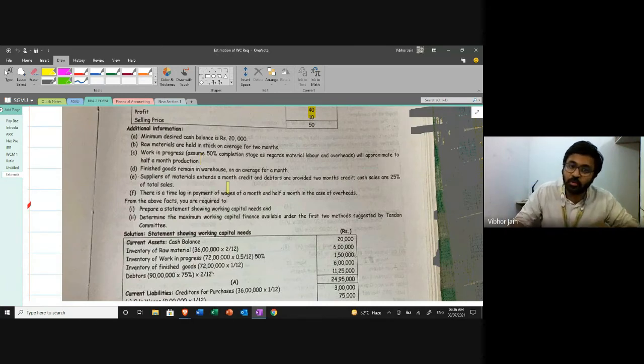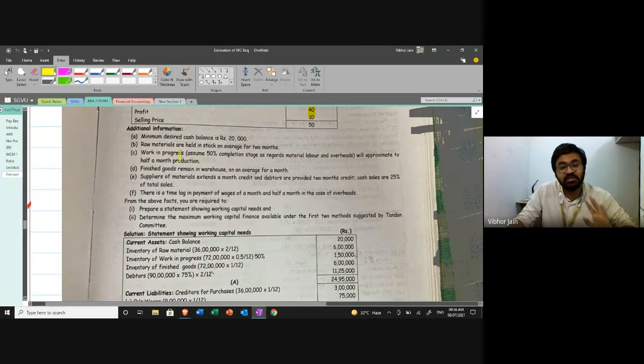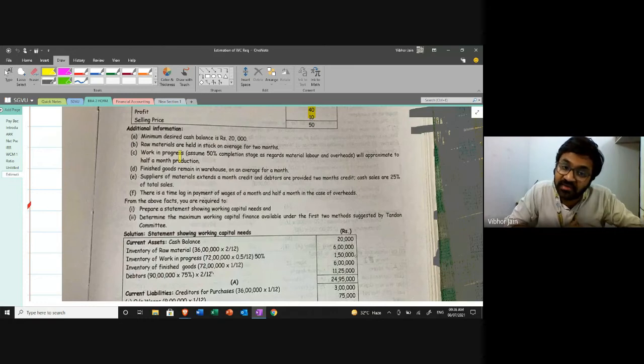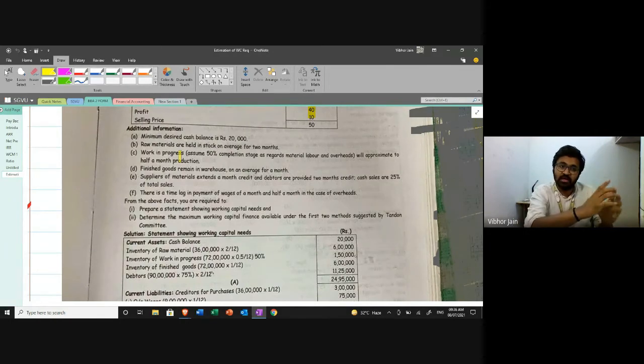Then we are talking about finished good. Finished good means the good which is 100% complete and ready to sell. It is packed, and we are just waiting for the sale order. As soon as we get the order, we are going to ship the product. That is finished good. It remains in the warehouse for an average of 1 month. That means for 1 month our finished good remains in the warehouse.